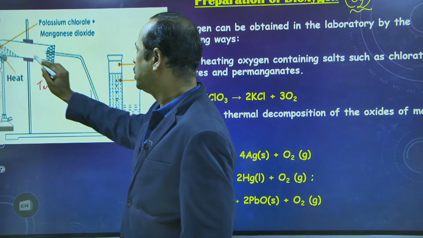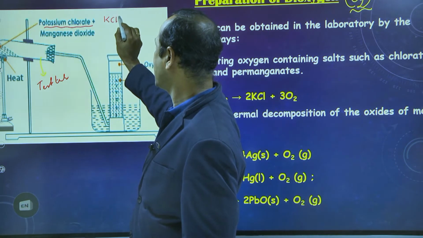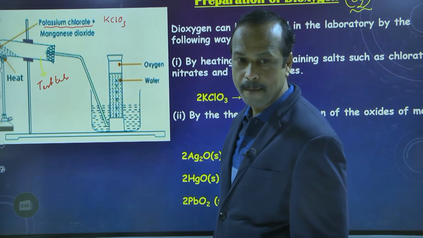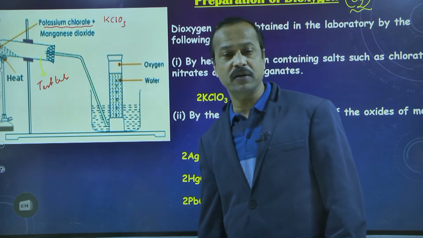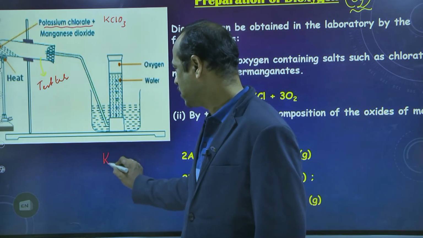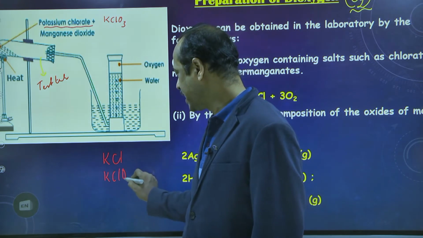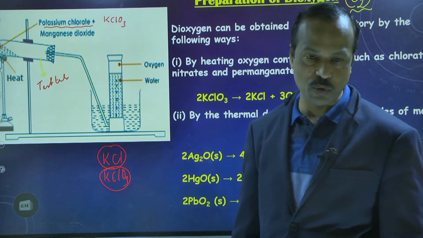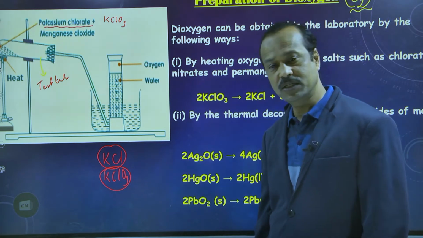In the test tube, you take some salt called potassium chlorate. Potassium chlorate formula is KClO3. How will O3 come, sir? That is the chlorate compound. Chloride is different, chlorate is different. KCl is called chloride, and KClO3 is called chlorate. So potassium can form potassium chloride and chlorate also. It is available in your lab. If you ask your teacher to show the potassium chlorate, she will show you.